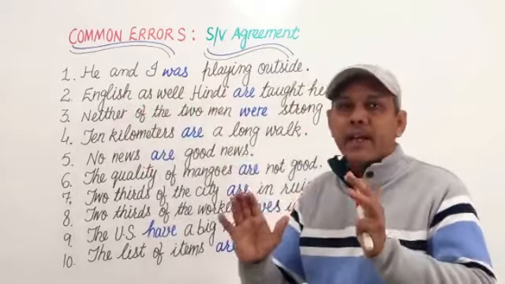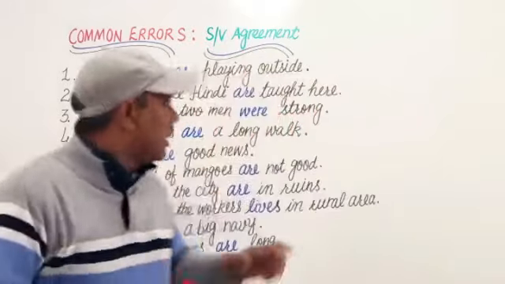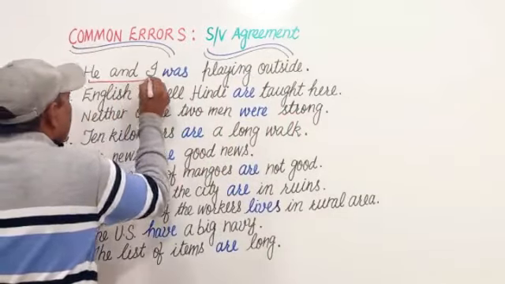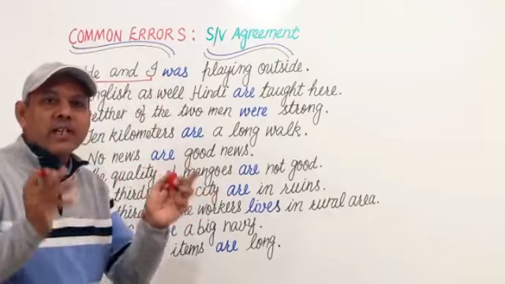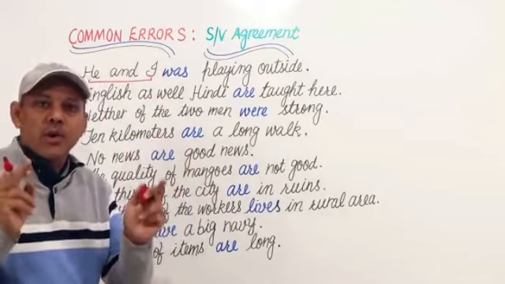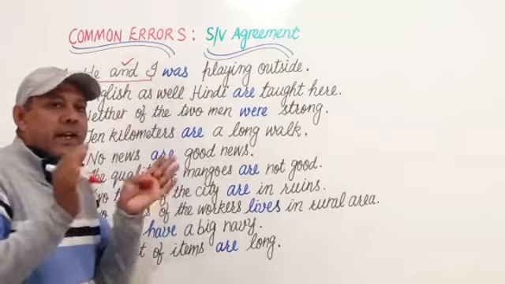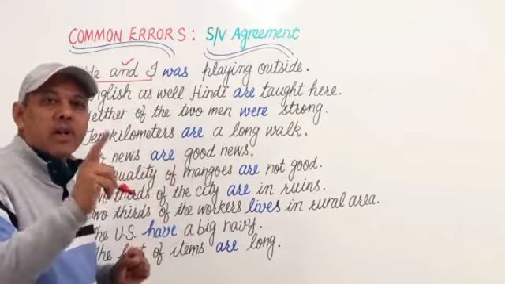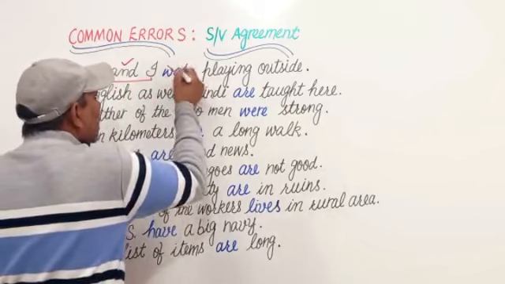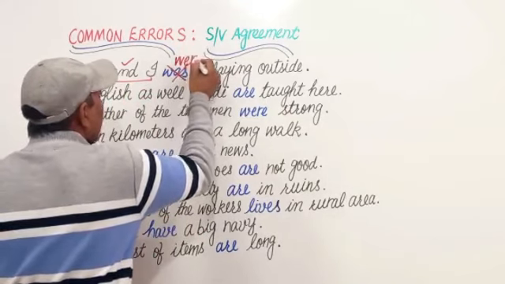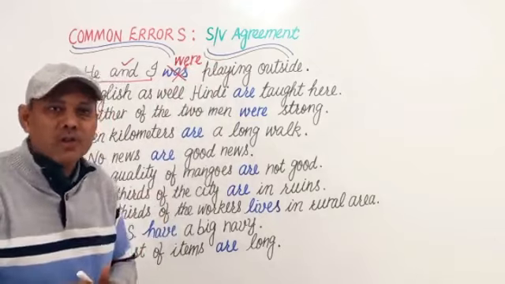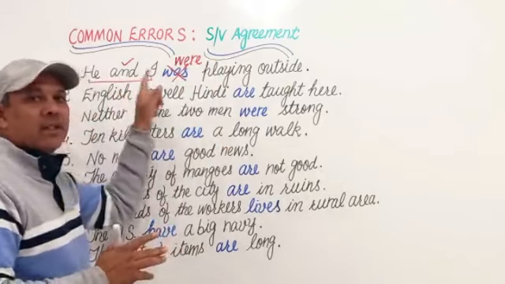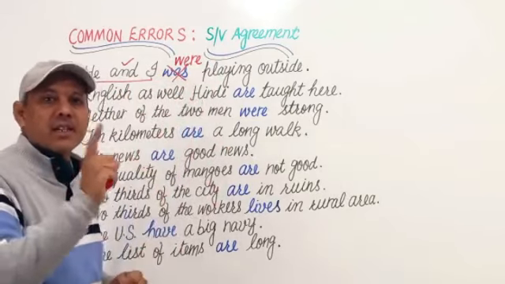I was playing outside. Here, he and I, as you know, this is a plural subject. When we join two subjects, two nouns or two pronouns, with the help of and, it becomes plural. So a plural subject takes a plural verb. Here this verb was is wrong and we shall use were instead of was. He and I were playing outside. Plural subject, plural verb. Singular subject, singular verb.